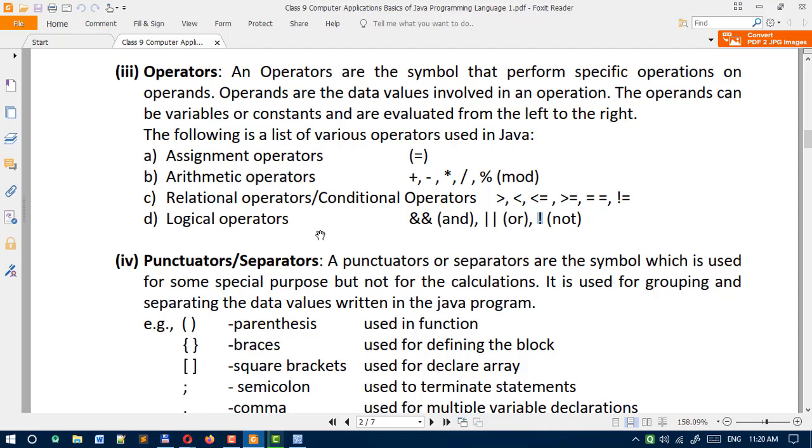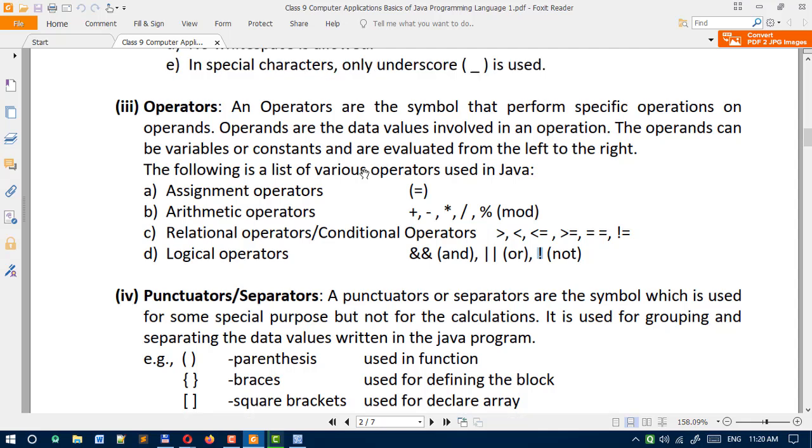What is the use of logical operators, we will discuss later. So till now just keep in mind these are symbols, and these symbols are known as operators. Operators are used for some calculation purpose in Java programs. Only this thing keep in your mind.